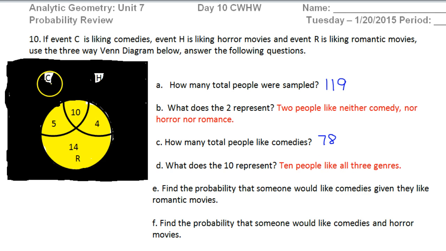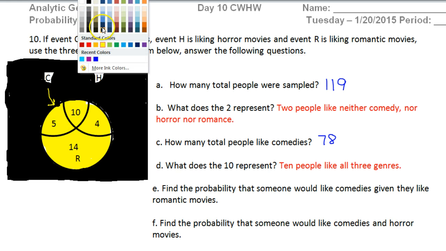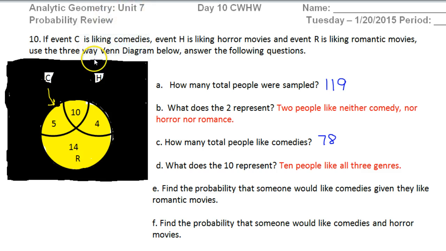I left the little C showing to remind you that this circle was the circle of comedies. Also, you need to remember that the comedy circle includes both of these numbers right here. Both the 5 and the 10 are part of the comedy circle. This over here was the horror circle. But 15 people like comedy. So 15,